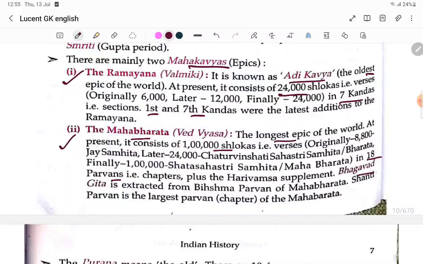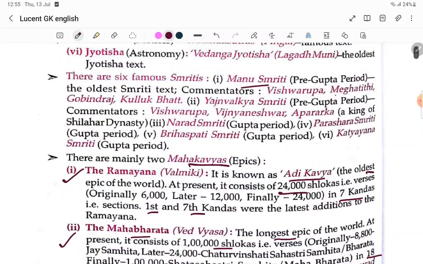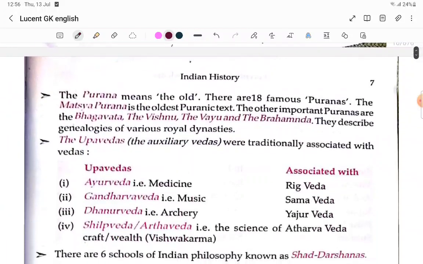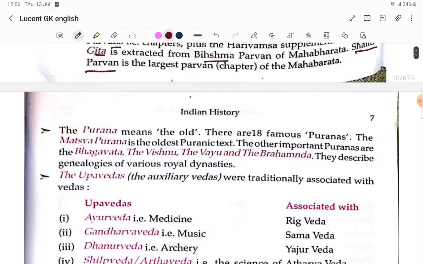The Bhagavad Gita is extracted from the Bhishma Parvan of the Mahabharata. Shanti Parvan is the largest Parvan of the Mahabharata. Manusmriti is talking about the pre-Gupta period. These are the oldest Smriti texts; they are not that important, but you have to remember this.